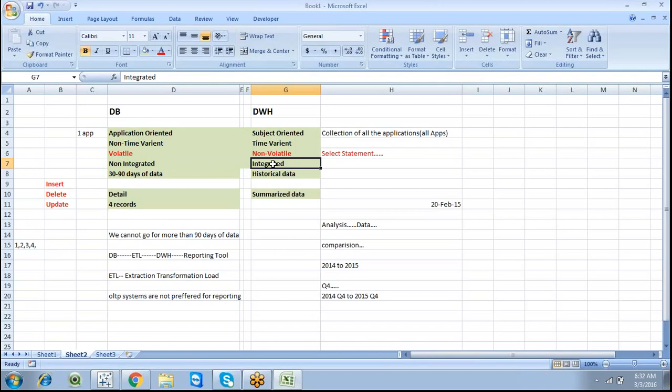So we know integration or differentiation. We can go for integrated data or consolidated data. Here it takes a level of granularity. In one day a person does 4 transactions, but here it is going to store the summarized data at a day level, a level of granularity. It's purely based on the level of granularity: at what level we are going to store the data.